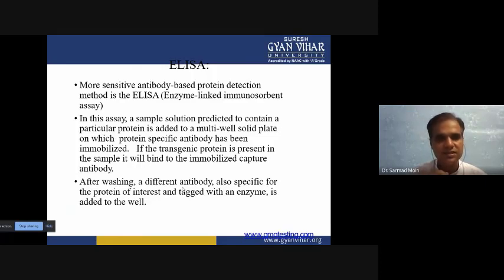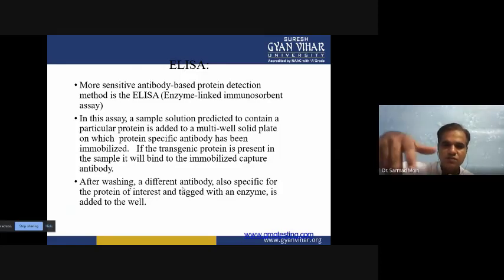In this assay, the sample solution is predicted to contain a particular type of protein. Against this protein, we have antibodies, which we use on a strip-based test. The strip has your antibodies, and we dip it inside the solution which has your protein.